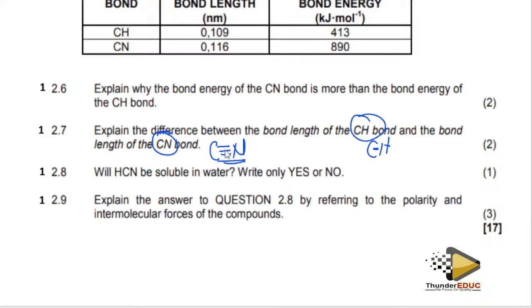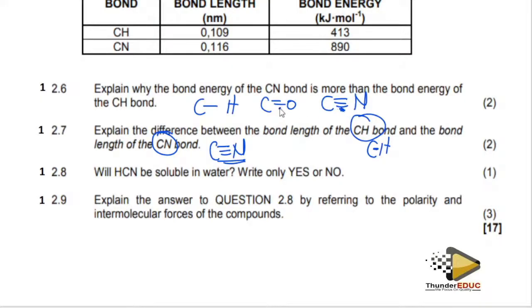Don't forget we say that the more bonds you have, the shorter it's going to be. The fewer bonds you have between atoms, the longer it's going to be. It means that a single bond is longer than a double bond, which is longer than a triple bond. So in this scenario, this one is short, stronger.